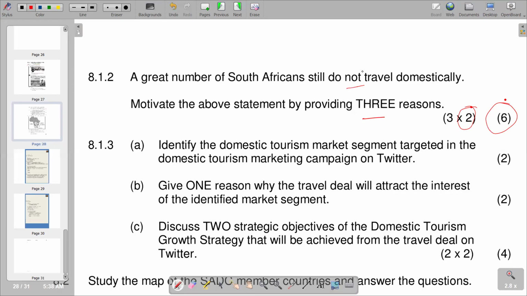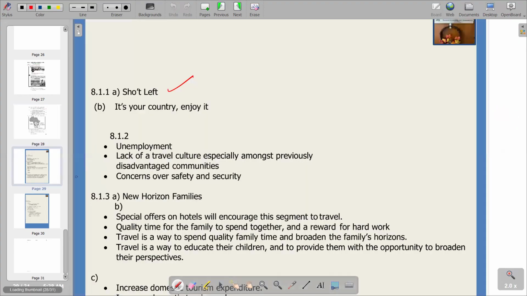It can be a reason of unemployment. They don't have the money to spend on holidays, so it becomes a problem. That can be one of the reasons why they are not traveling domestically, or just a dislike that they have for traveling, or lack of free time to travel can also be a reason. We have got reasons listed on our answer section according to the question.